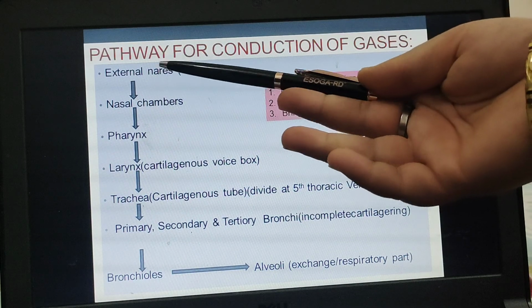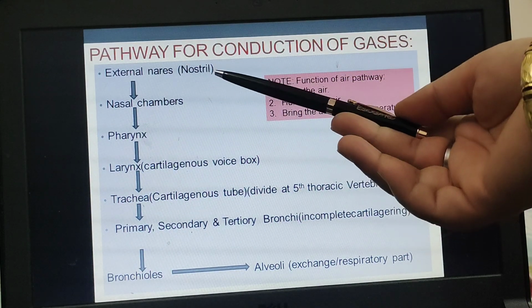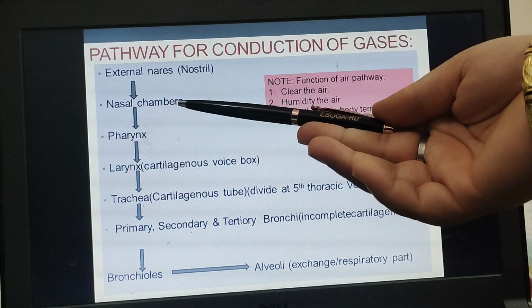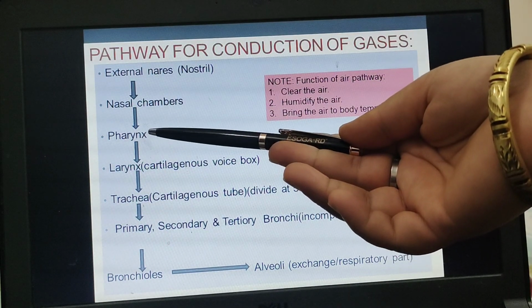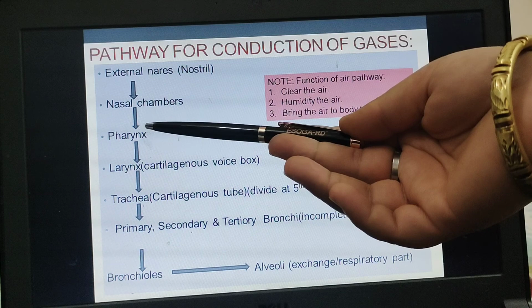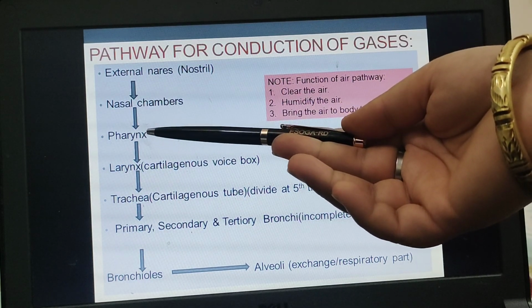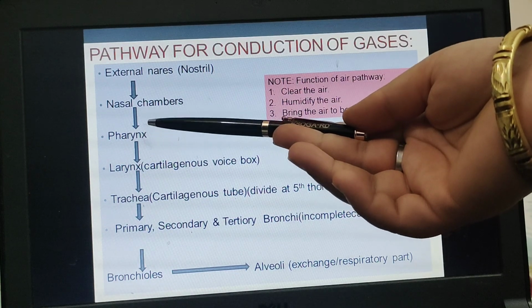The pathway starts from the external nares, commonly called the nostrils. Then comes the nasal chamber. After the nasal chamber, there is a pharynx, which is common for both your alimentary canal as well as for your respiratory pathway.